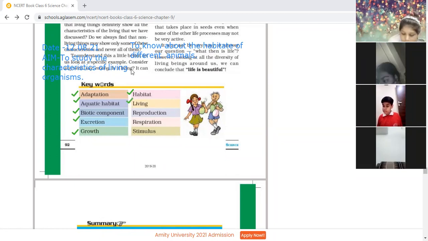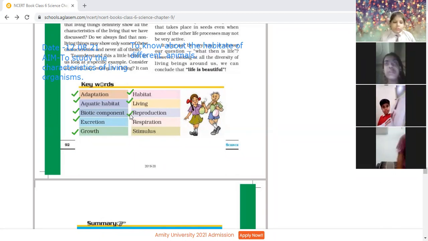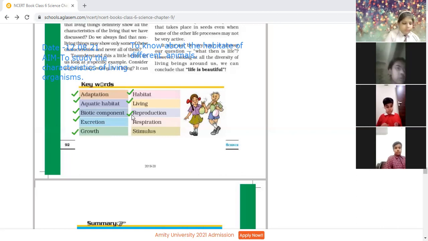Next word is reproduction. Chehek, kindly unmute. Ma'am, can I tell the meaning of reproduction? Okay, tell. Living things produce more of their own kind through reproduction. Okay. Avni Agarwal, I am asking the same to you.